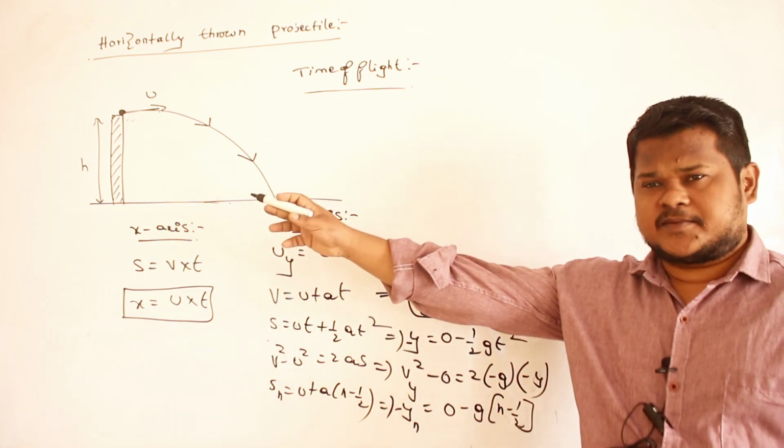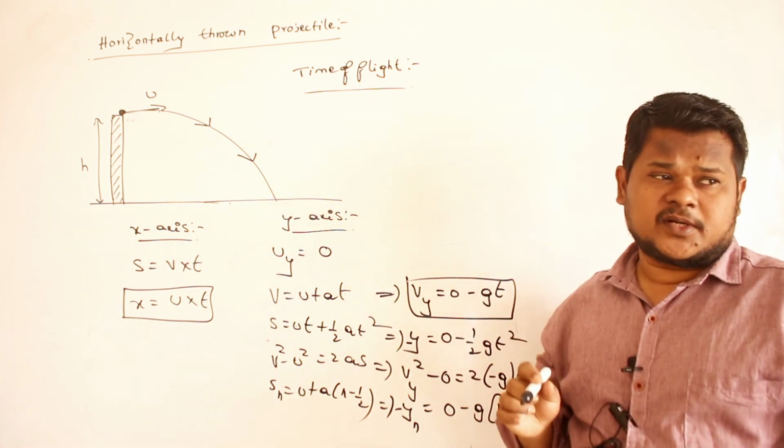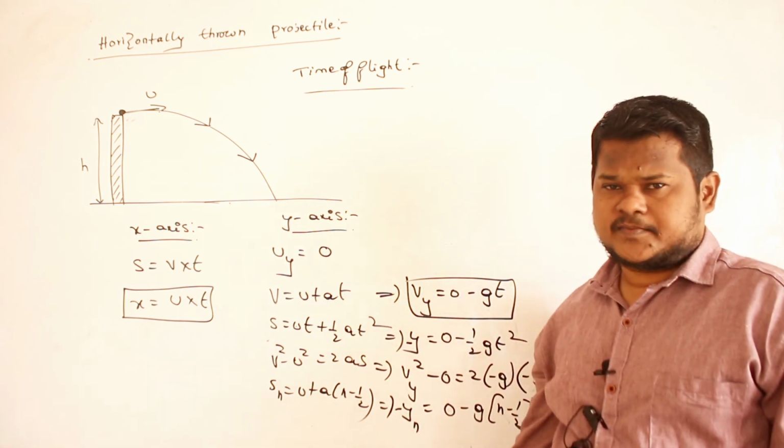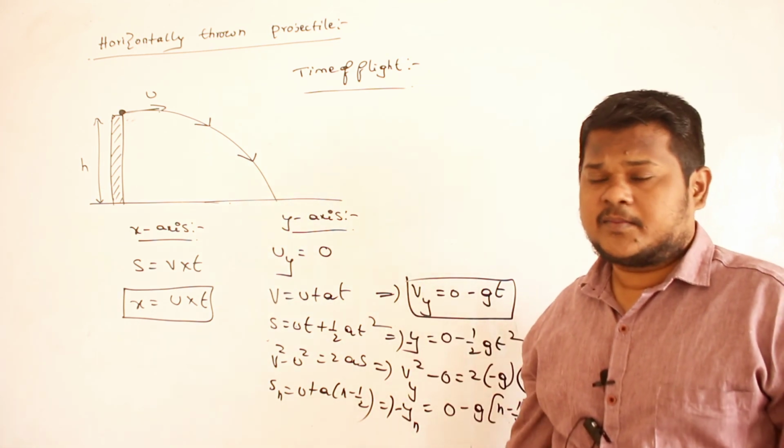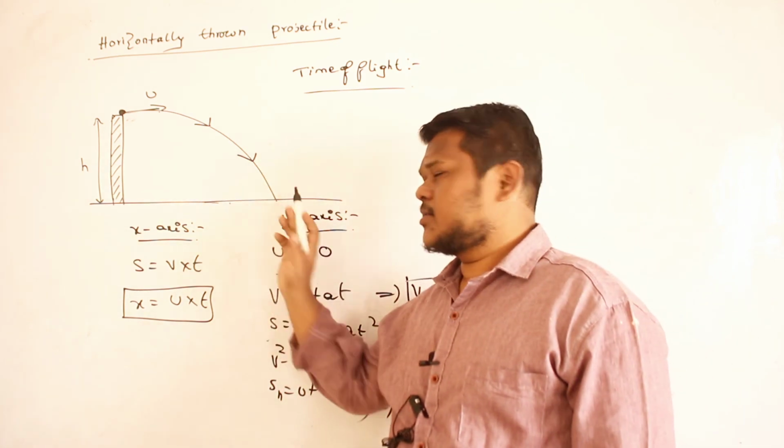Height of the tower is h. Initial velocity of the body is u along the x-axis. Then how can I calculate time of flight? Time taken for the body to reach the ground.